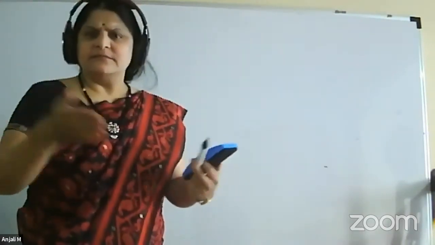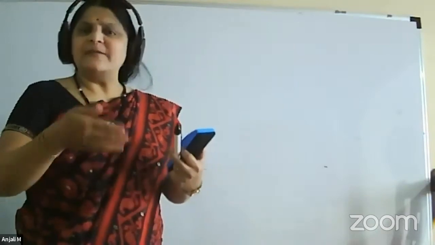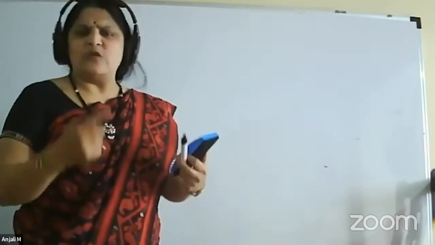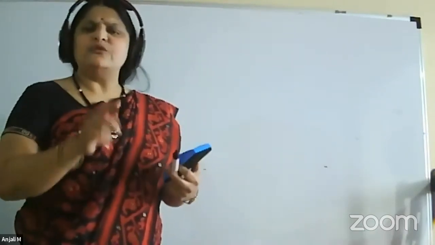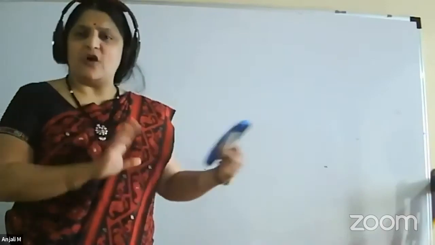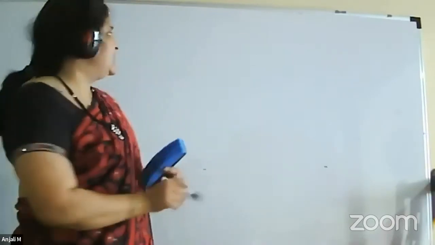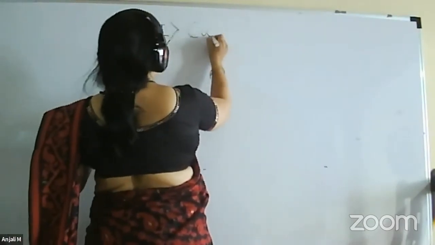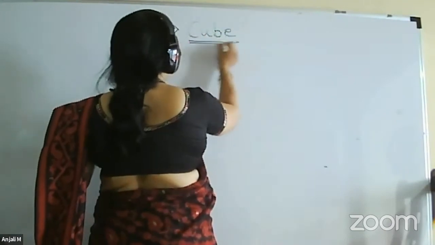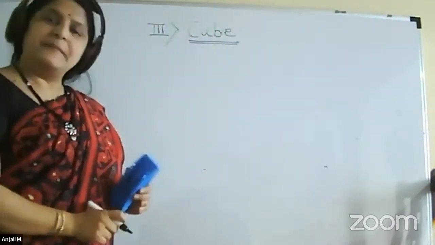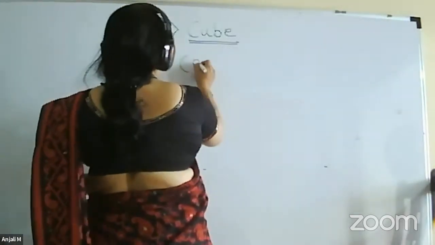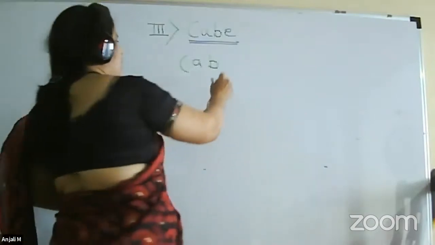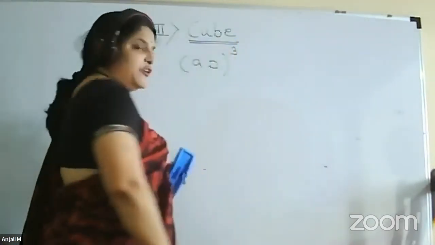Otherwise, if more time has gone, then you cannot remember the method easily. Again, you have to revise the techniques and then do the practice. So better keep in touch with all the methods so that you can remember them easily. So now the third part, we just see how to get the cube of a 2-digit number. Cube of a 2-digit number. So again, the unit place number we may call B. The tens place number we may call A. Our job is to find out what is (a plus b) whole cube.